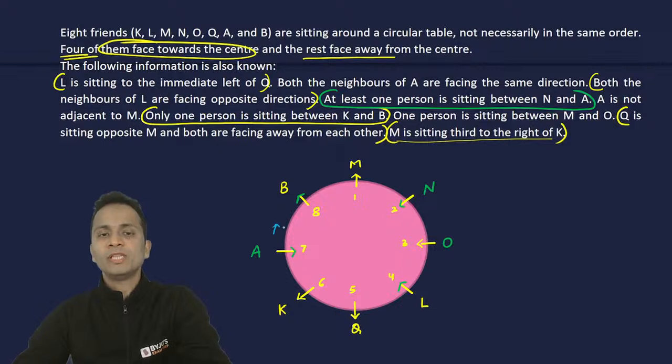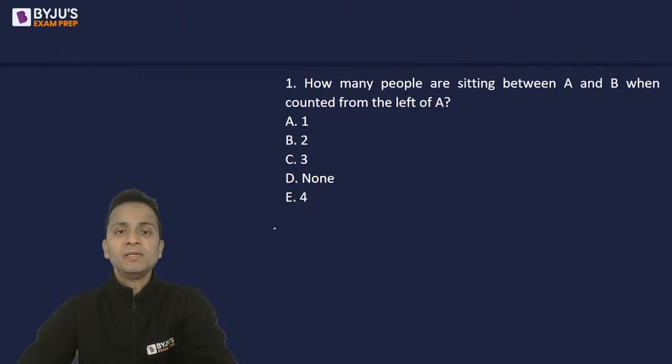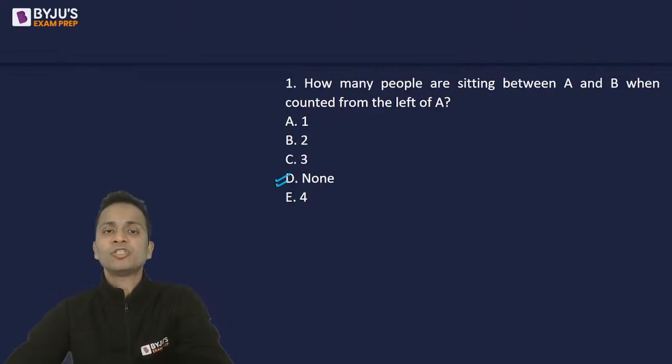So I'll go in the clockwise direction and determine how many people are sitting between A and B. There is no person sitting between A and B. So the correct answer should be option D, that is none.